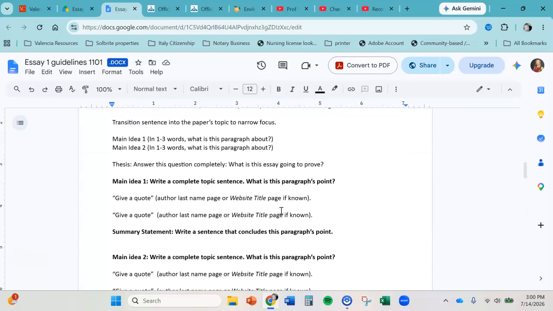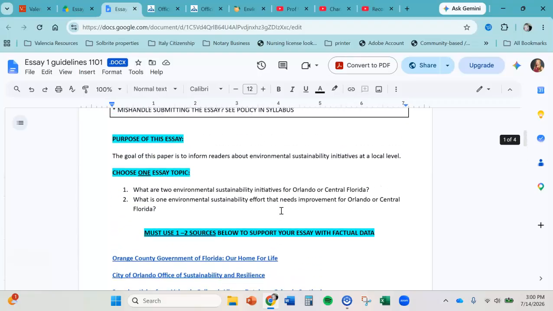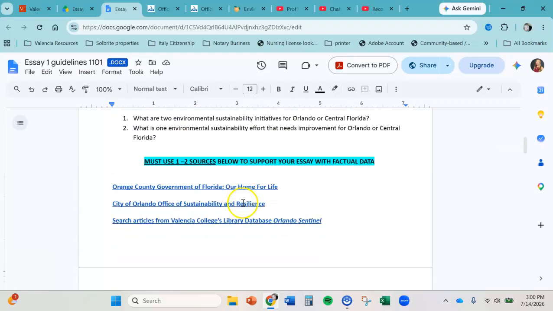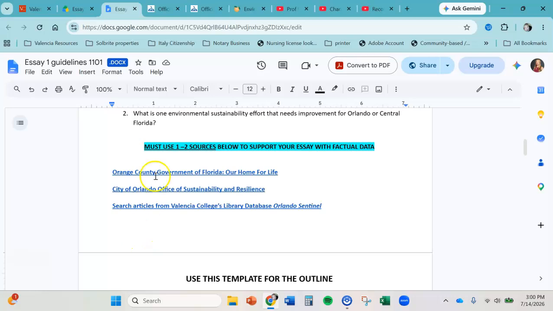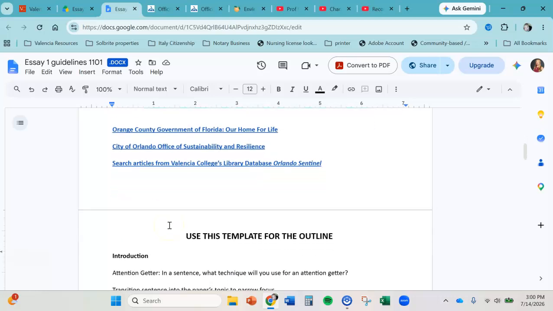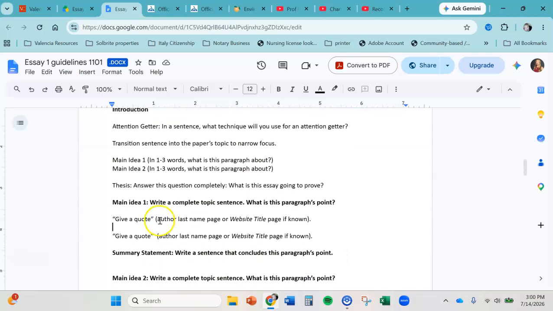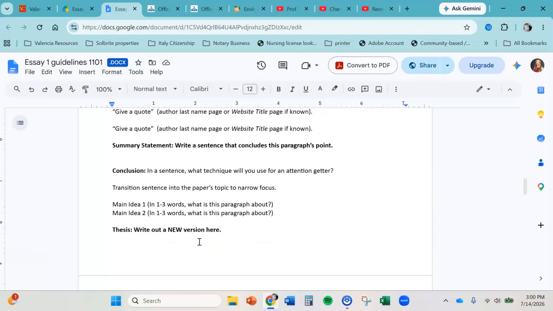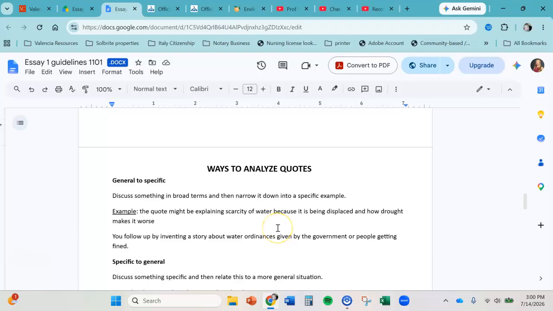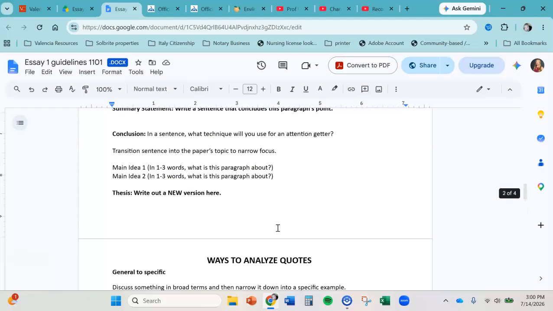So please make sure that you are understanding what the essay topic is about, the sources you must use, 1 or 2 of them, when you would need to use it, making sure that you are citing your sources in this outline, and that you also know that this is also a guide for how to draft the paper when it comes down to it.